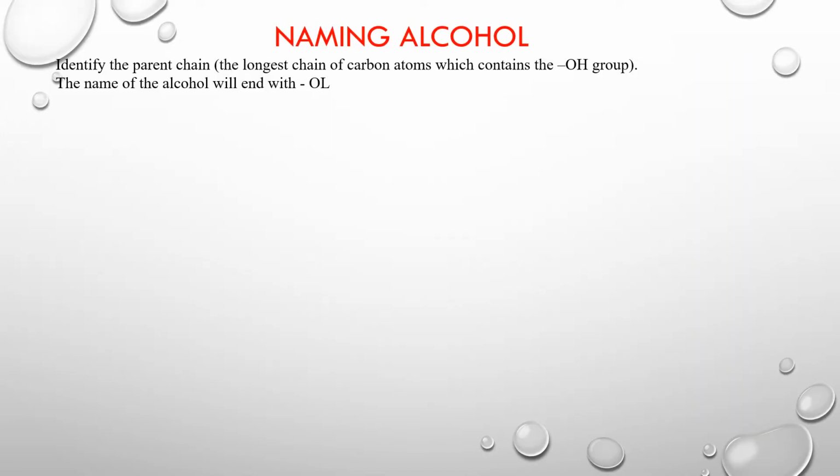Let's start with how to name an alcohol. Now from your previous years of chemistry, you may have learned that alcohols are those organic compounds which contain the hydroxyl group OH, and the name of the alcohol will always end with -ol. So let's look at one example here. If you have carbon and alcohol group combining together, we must remember that each carbon should have 4 bonds. So we have CH3OH.